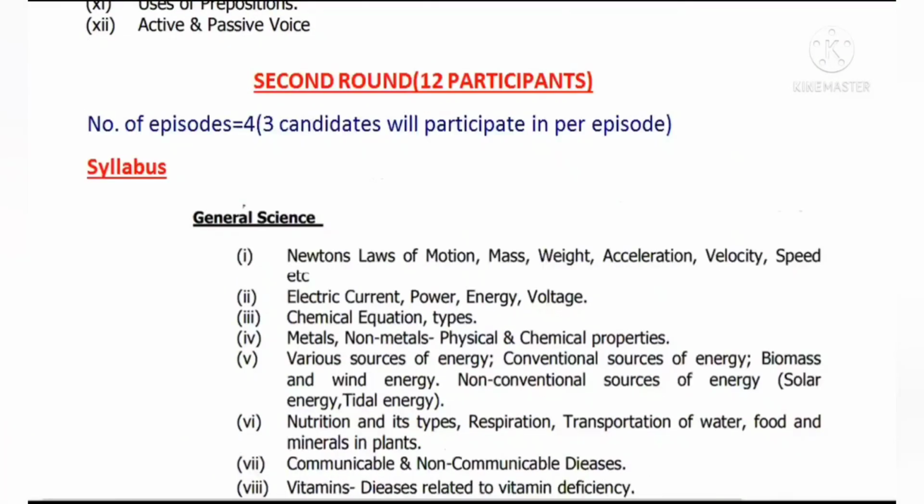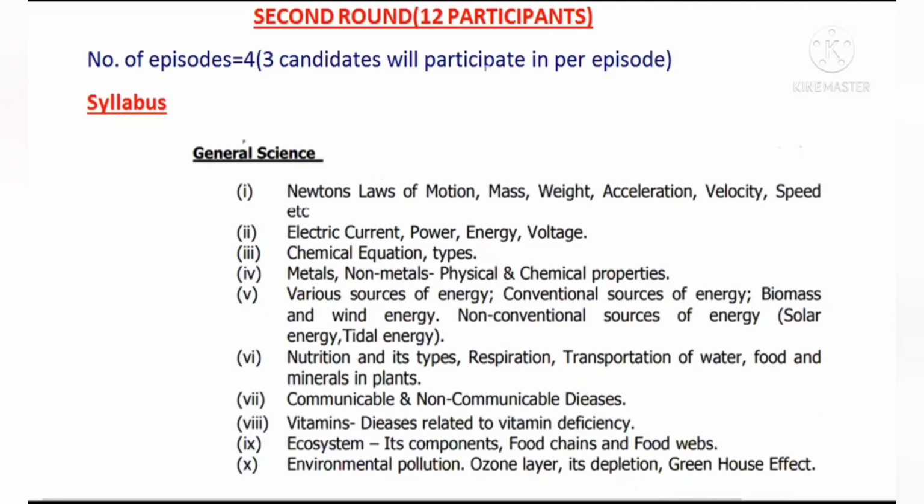In the second round, there will be 12 participants because 6 participants from the 6 episodes of the first round will get eliminated. And here the number of episodes will be 4 and 3 candidates will participate per episode. The syllabus for the second round is general science. Again, this is a syllabus portion of JKSSB FAA, that is Financial Accounts Assistant.